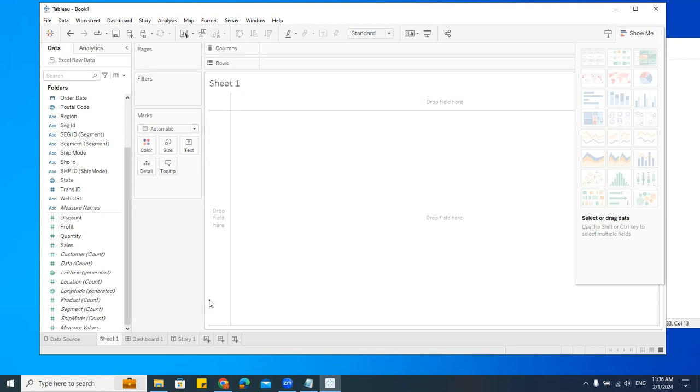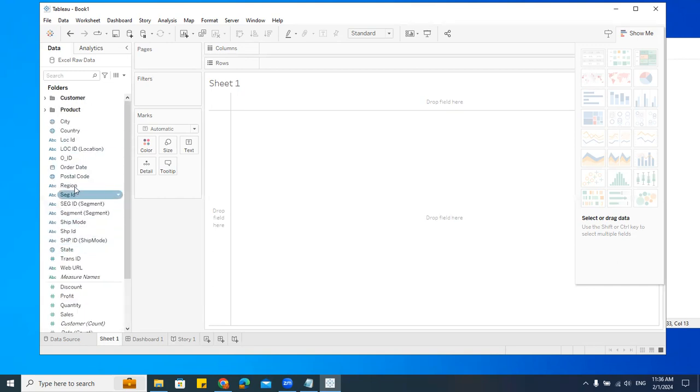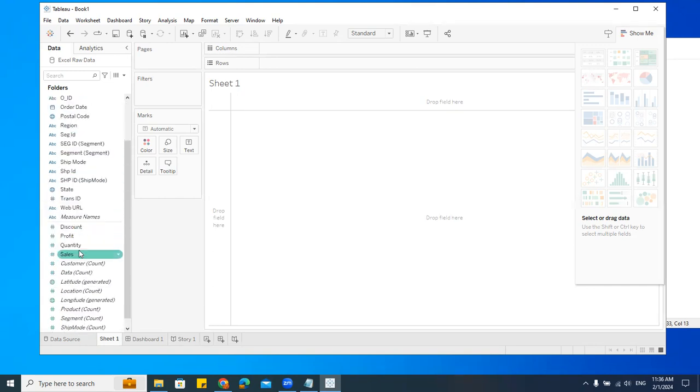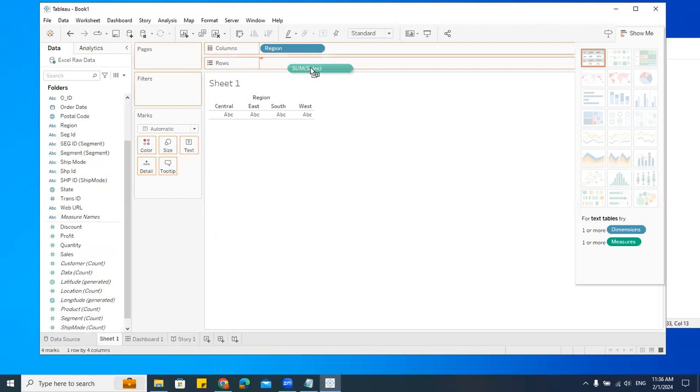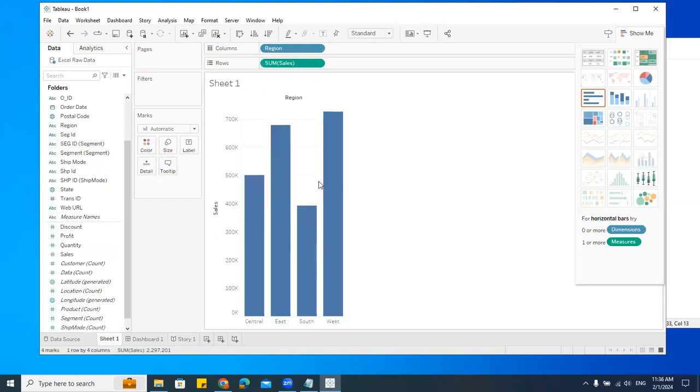Now I want to create some visualization. Say I want to create one simple column chart. I'll go here and take this region, the same chart I'll create. Drag and drop, and then I'll take sales. This is a column chart, right?